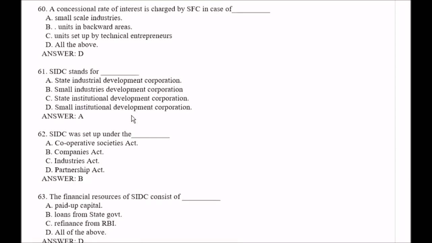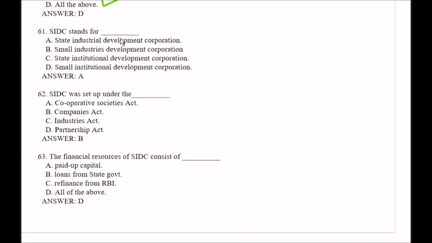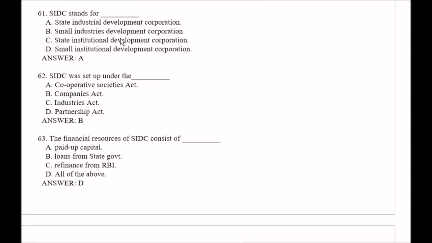Question number 60. A concessional rate of interest is charged by SFC in case of, your options are option A small scale industries, option B unit in backward areas, option C unit set up by technical entrepreneurs, option D all of the above. So right answer is option D, that is all of the above. Question number 61. SIDC stands for, your options are option A State Industrial Development Corporation, option B Small Industries Development Corporation, option C State Institutional Development Corporation, option D Small Institutional Development Corporation. Here the right answer is option A, that is State Industrial Development Corporation.